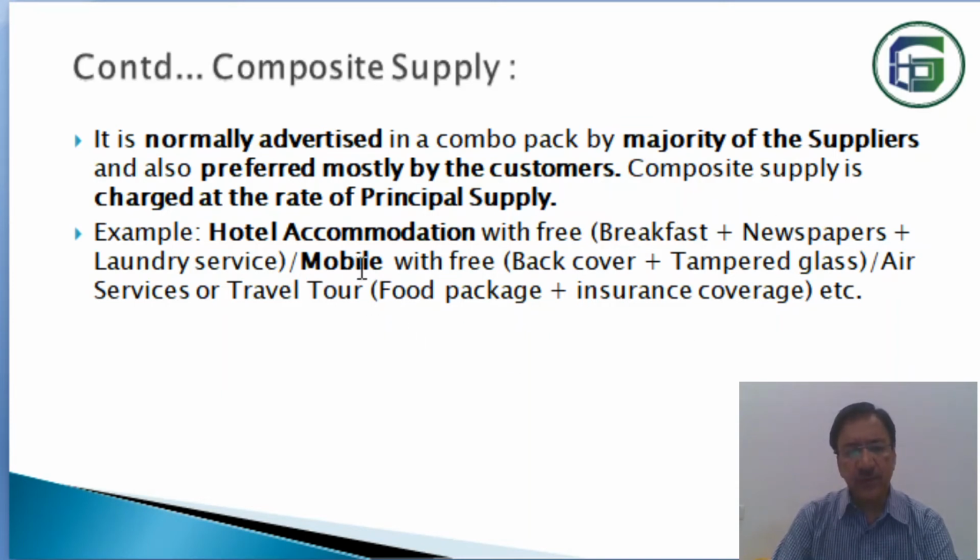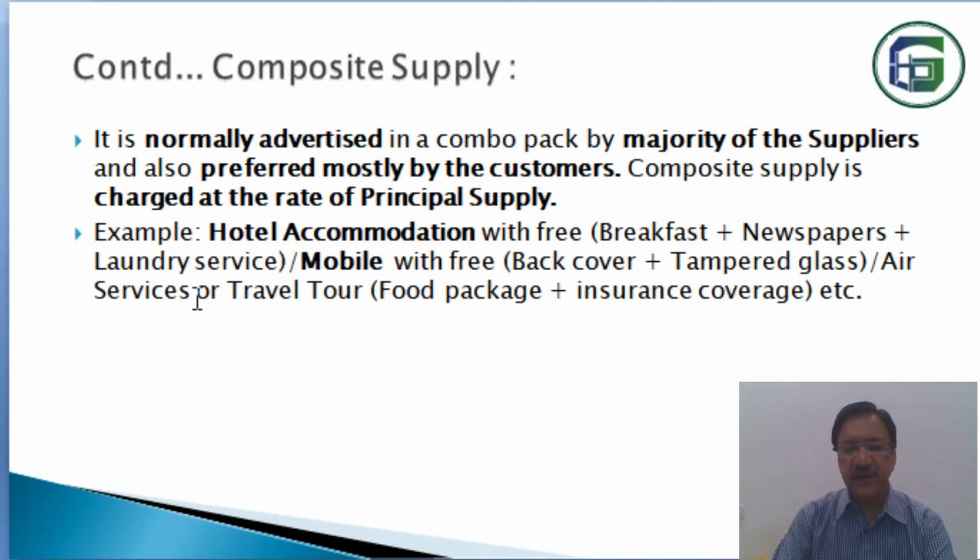Now another example we can say, take a mobile with free back cover and tempered glass. So when you purchase a mobile phone, the dealer will tell you that you will get a free back cover and tempered glass supplied with it. So it is another facility, and it is a combo package. Now if you say, no, I don't want this mobile phone, only the tempered glass or back cover, without purchasing this phone, they may not supply it. So it is a combo pack.